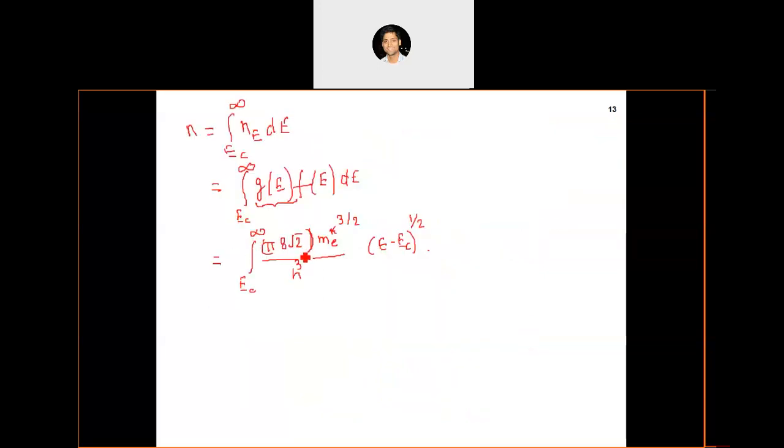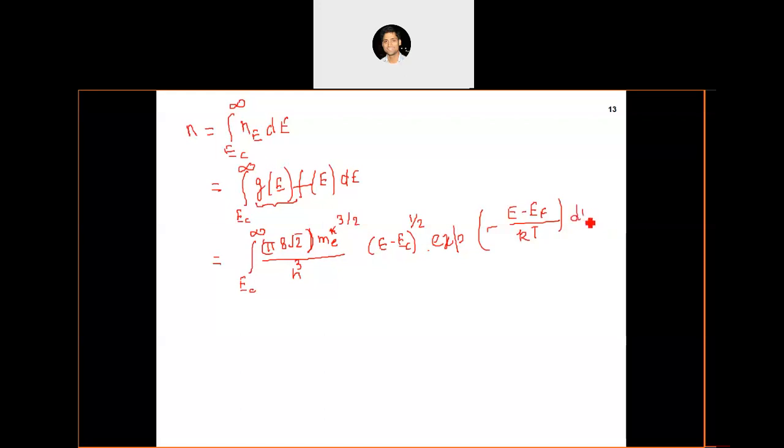If you remember, the Boltzmann distribution function simply looks like exponential minus (E minus EF) divided by kT. Is this logic clear? This is very important actually.